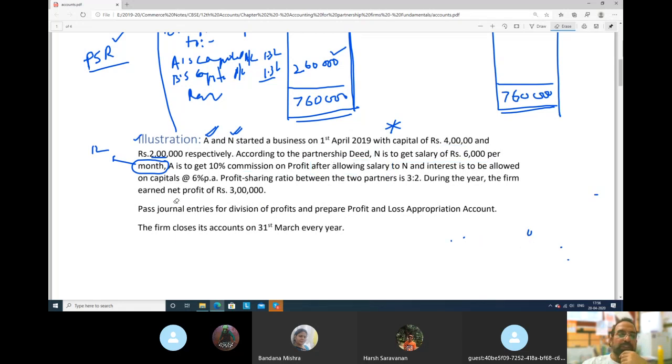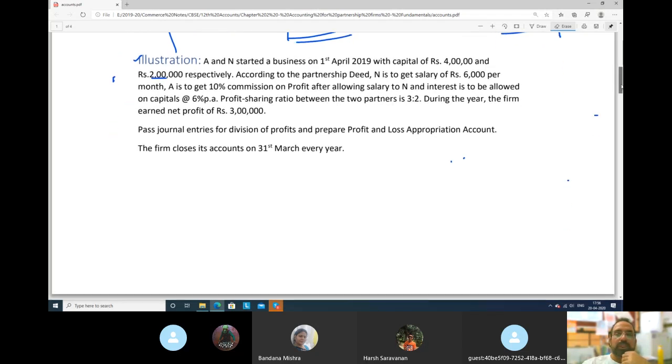We'll see this question once again, guys. Check out here. A and N are partners. Capitals four lakhs and 2 lakhs.